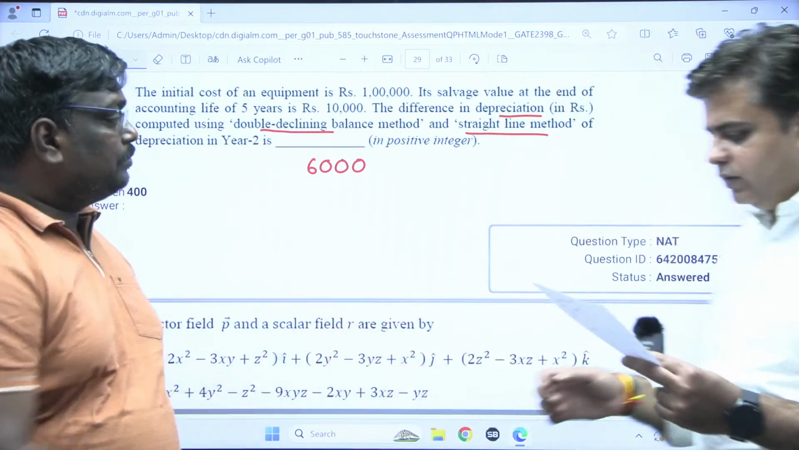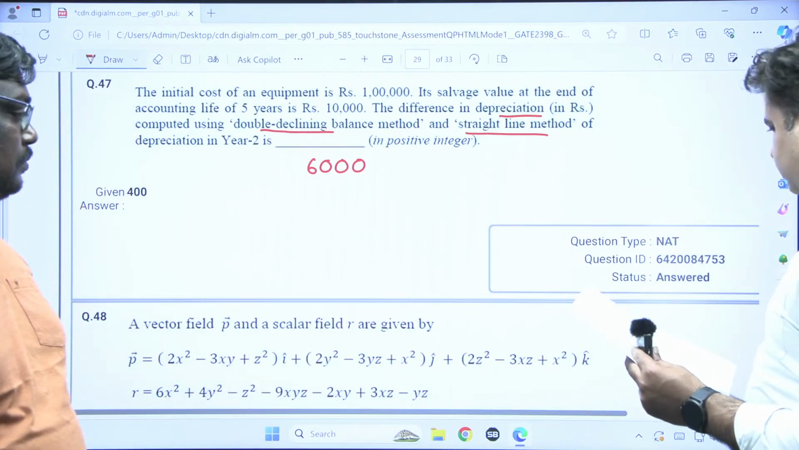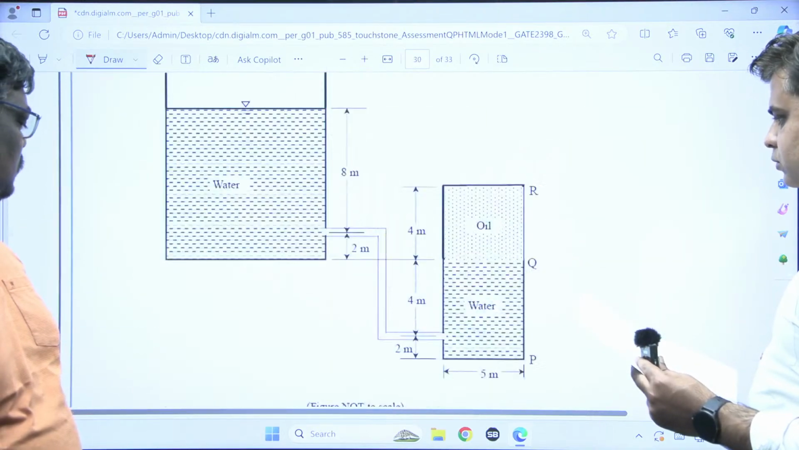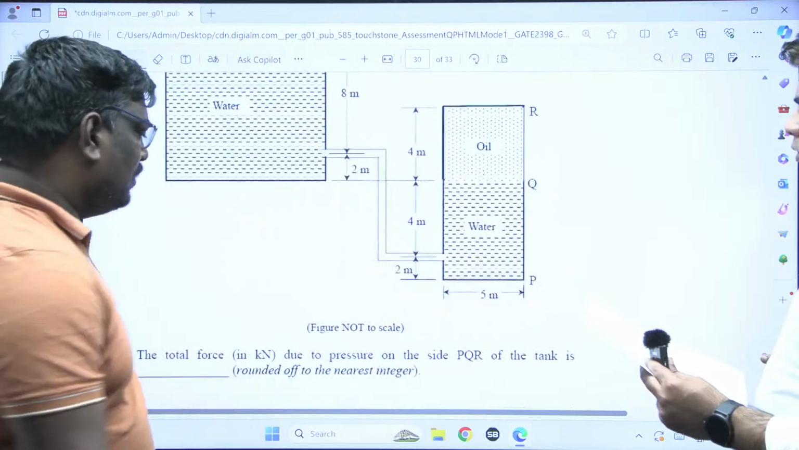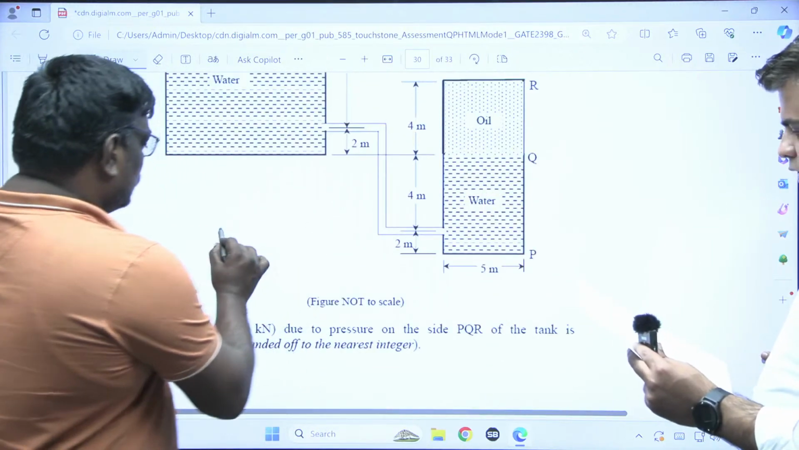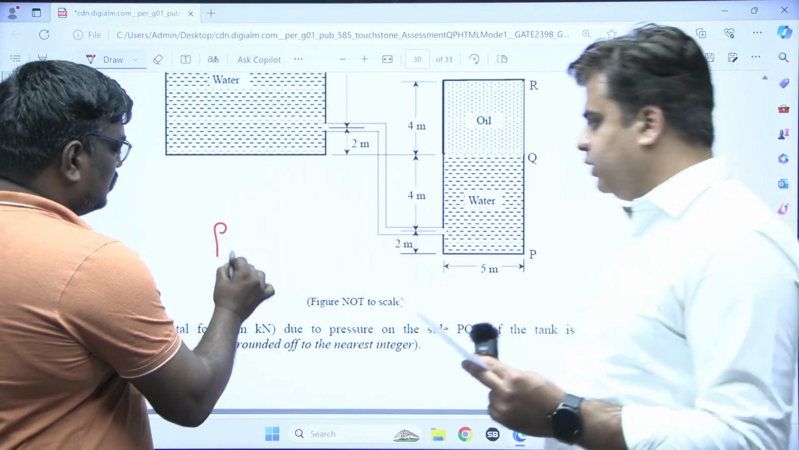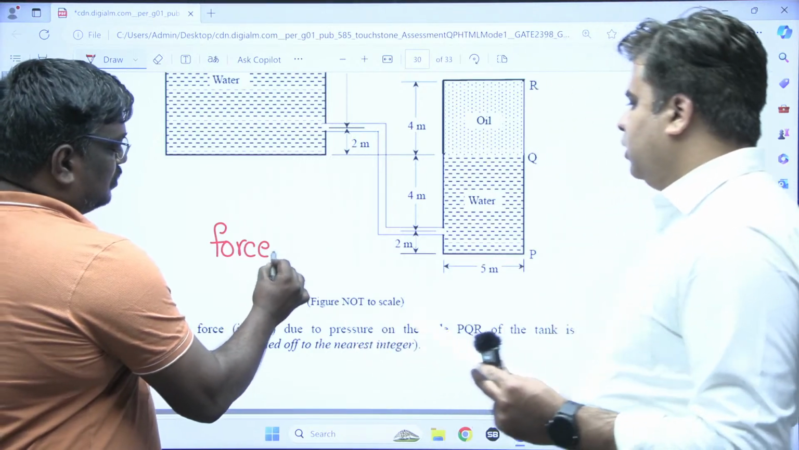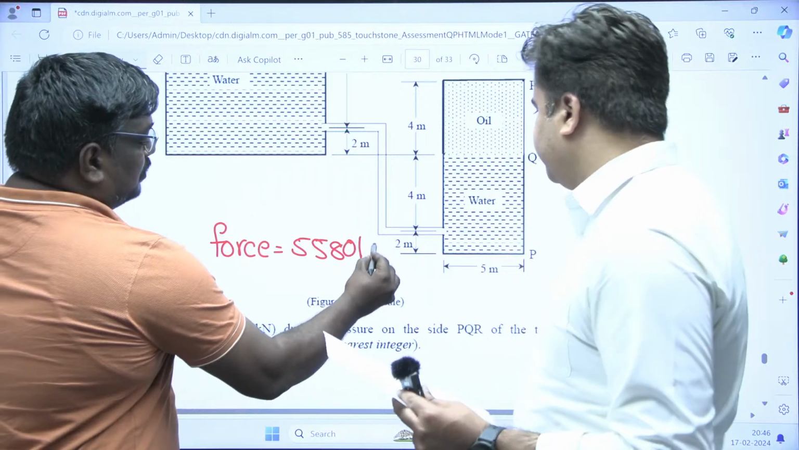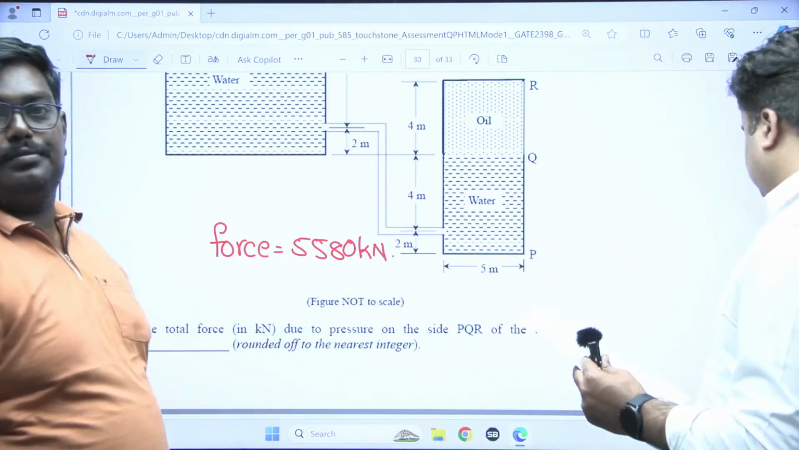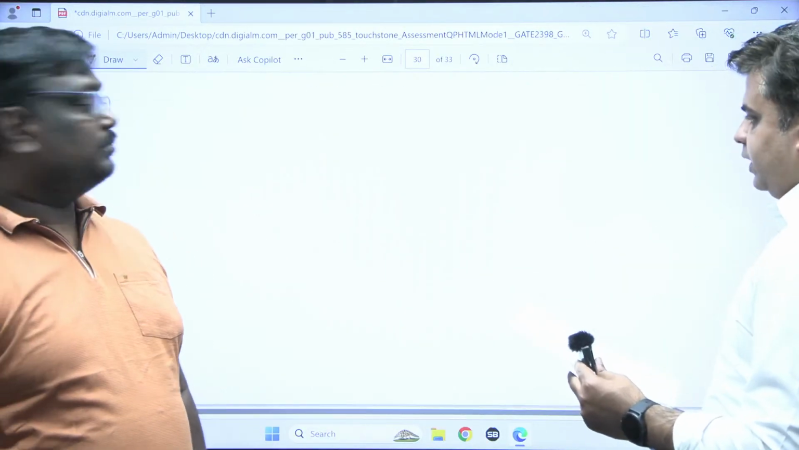So next you have this question number 49. This is like a fluid mechanics question. I think we have to calculate the total force. How much is the total force? The answer is 5580 kilonewton. This is also a very interesting question. 5580 kilonewton. Next we have this question.